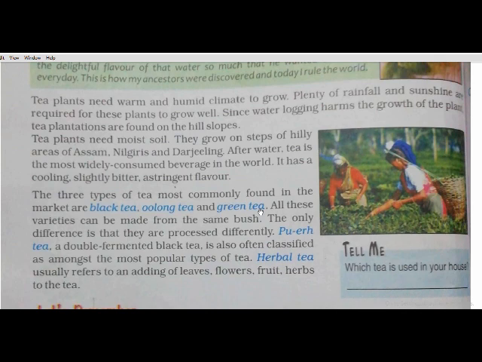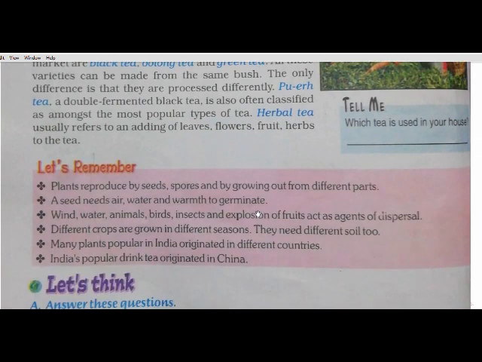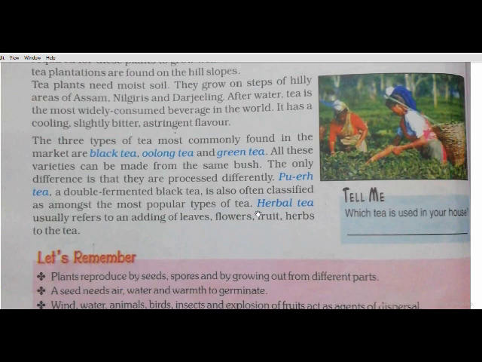All the types of tea are grown from one bush only, the same bush. The different types come from different processing. By different processing, different types of tea come. So I hope all of you have understood whatever I have explained till now. Now I will give you the notes of this chapter, so there shouldn't be any confusion. Thank you.